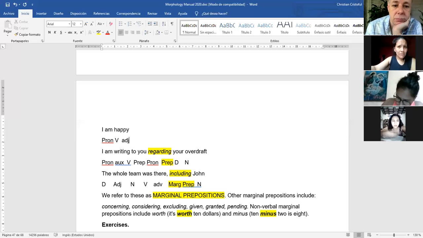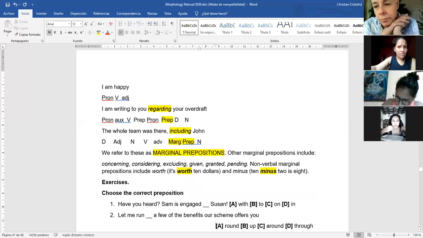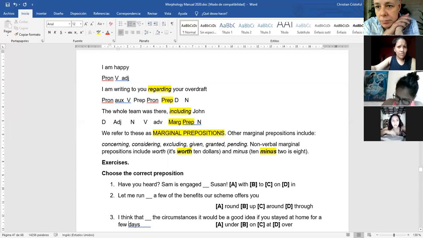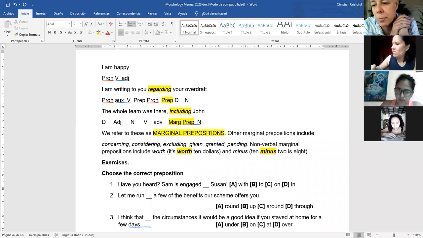So it could be a verb which is not in ing form, but in past participle. Or it could be infinitive too. No, no infinitive, no past participle in ing form. Only in ing form. Ah, no, you are right because it says granted and given, right?